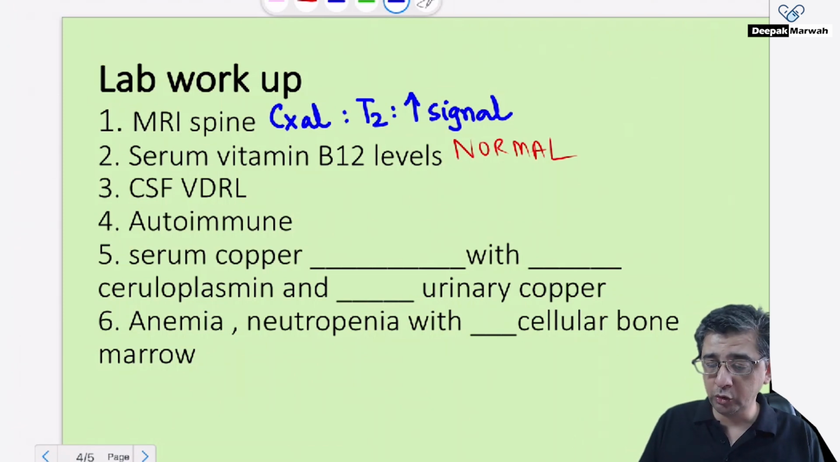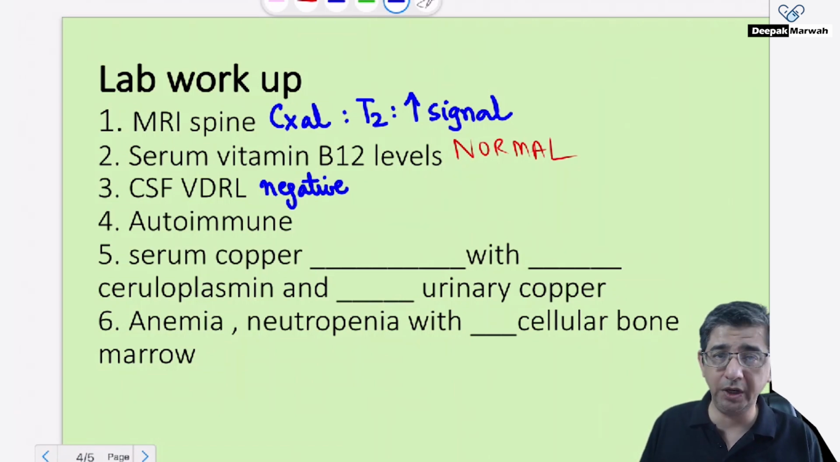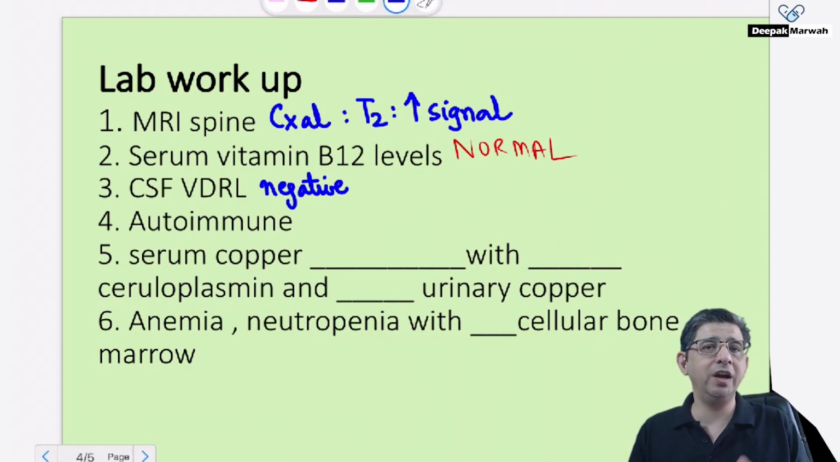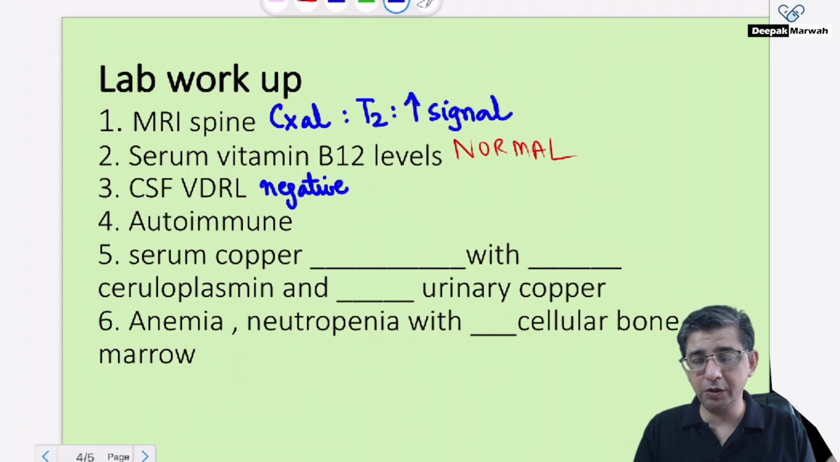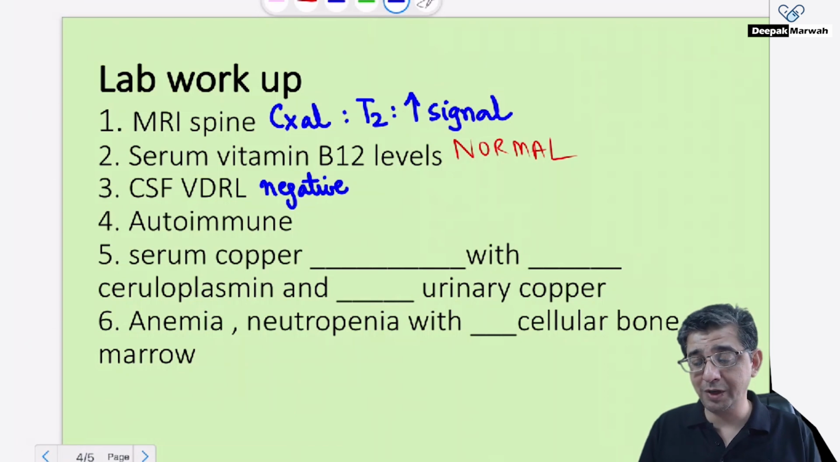You thought it is a presentation of SACD, but B12 levels are normal. You obviously will have to do the traditional tests whenever the spinal cord is involved. So we thought it could be tabes dorsalis, but CSF VDRL, you very well know that VDRL we mainly do for neurosyphilis. I mean, in syphilis, we always do an FTA-ABS, but when neurosyphilis, you do a CSF VDRL. In this case, I wanted to rule out tabes dorsalis as a manifestation.